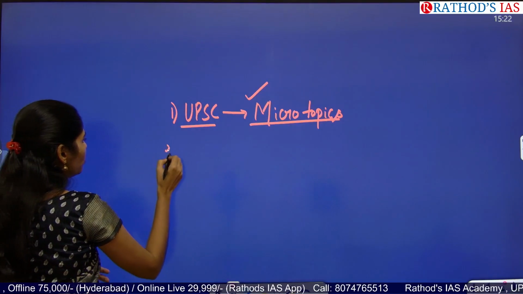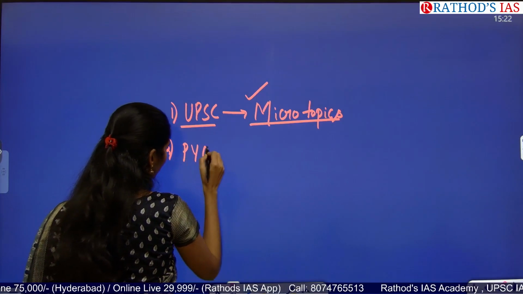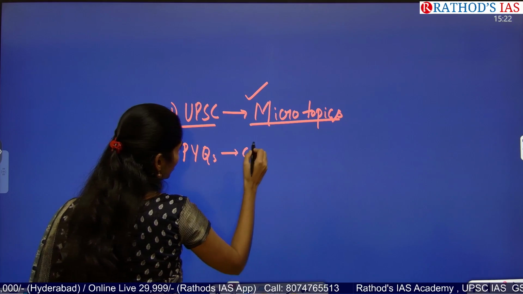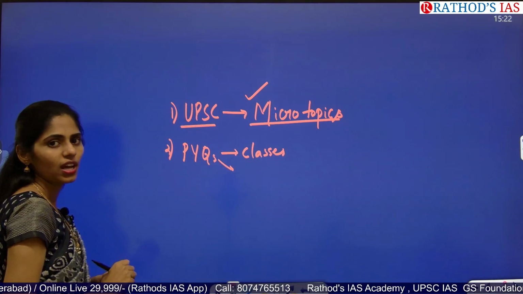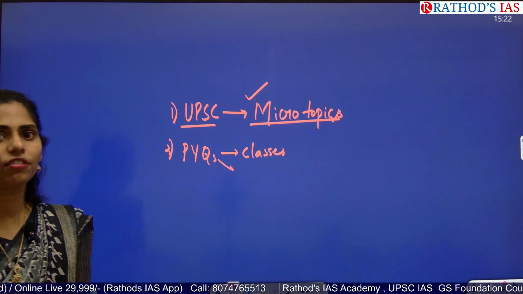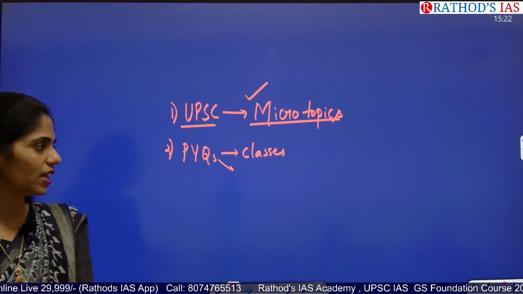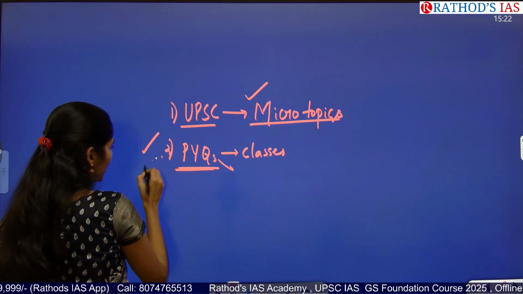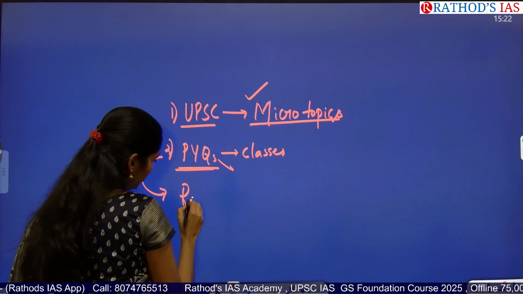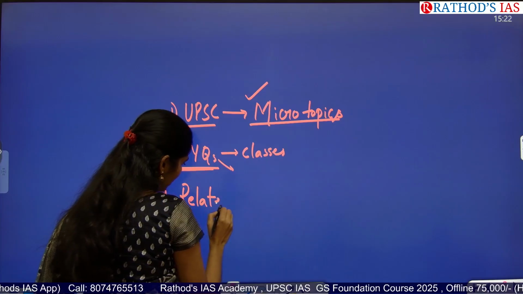Next, you have to go through your previous year's questions after completion of your classes and after revision of your class notes. If you're reading your NCERT or any other standard books, focus on previous year's questions so that you can understand exactly what UPSC is asking.